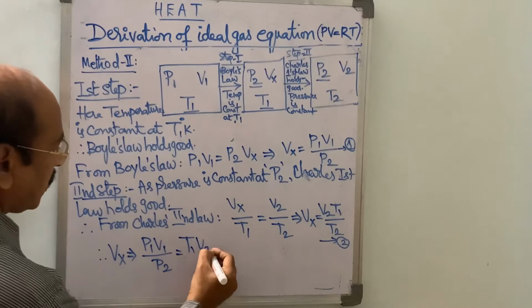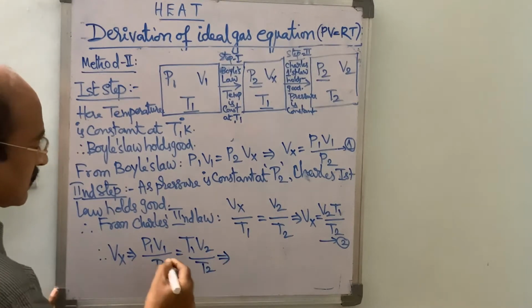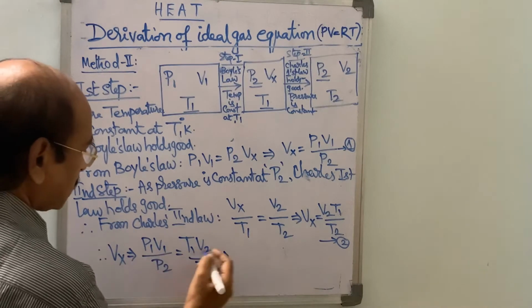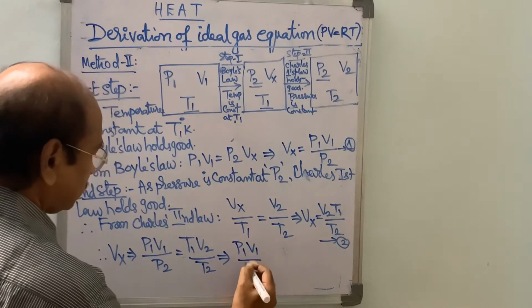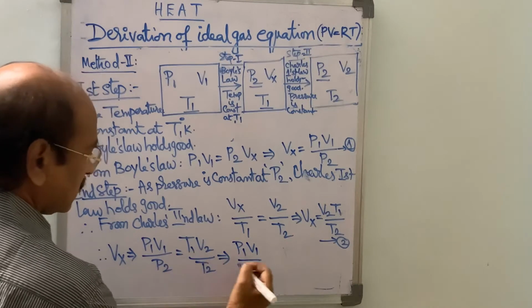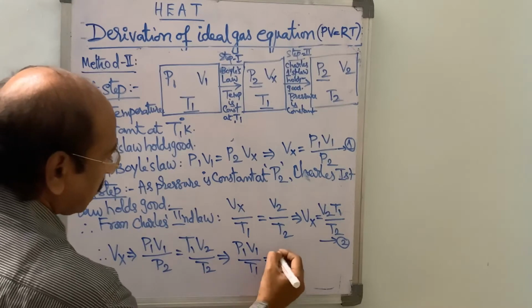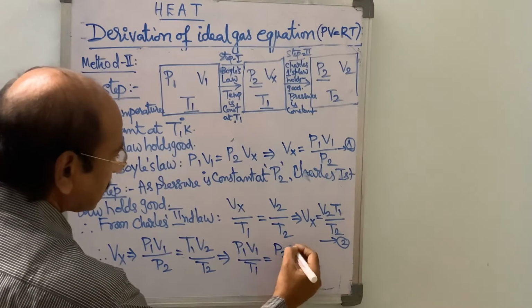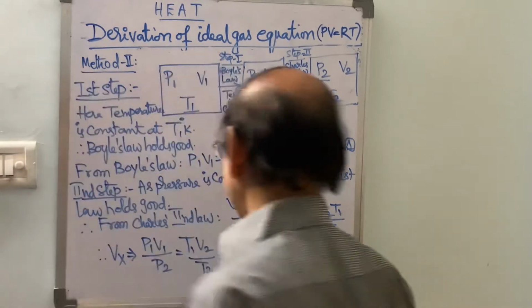From this, by cross multiplication, writing suffix 1 values on one side and suffix 2 values on the right side, we obtain the equation P1 V1 by T1 equal to P2 V2 by T2.